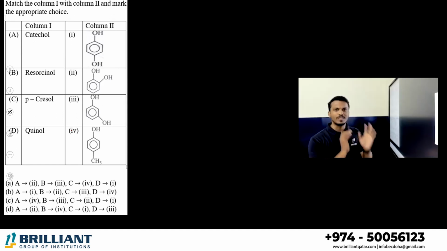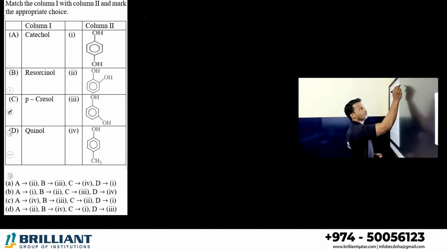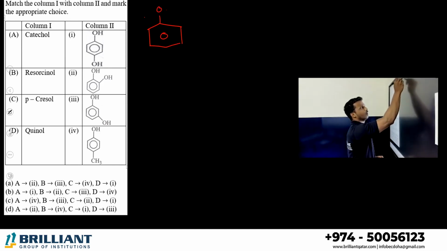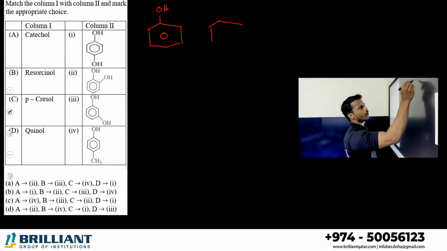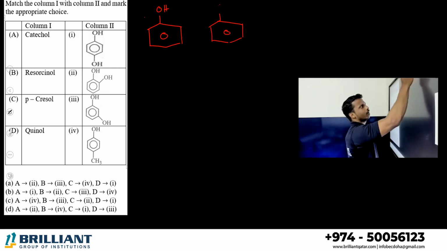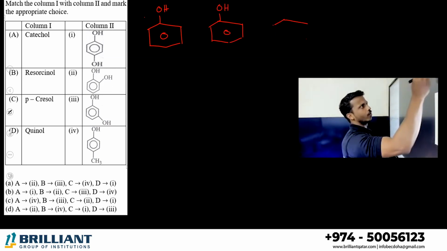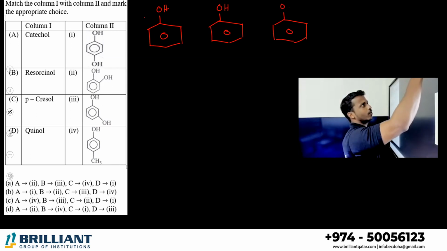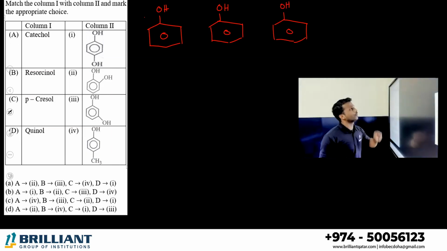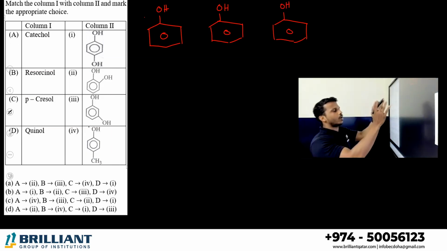Anyway, let me give you a small theory behind that. If we consider compounds like this, this is phenol. Let me take one more phenol. Here we can see that the phenol is common in all the structures.